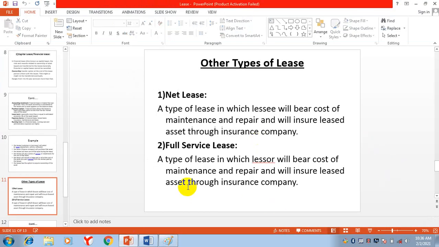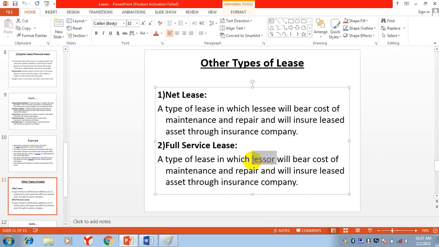Then there is another type of lease that is called full service lease, a type of lease in which lessor will bear cost of maintenance and repair and will insure leased assets through an insurance company. Here, lessor is responsible. Lessee is not responsible.